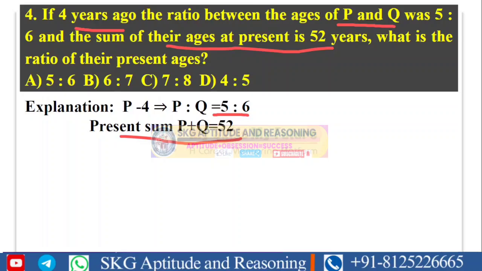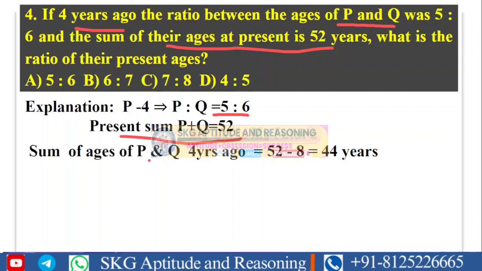Suppose what is the sum of the ages of both the persons 4 years ago? What would you say? You need to say 48 or 44. Those who say or assume 48 are absolutely wrong. Just now I cleared one point: the age difference between two persons. If one person's age decreased by 4 years, the other person's age also decreased by that same 4 years. That's why if two persons are there, we need to subtract that many years, and if three persons are there, we need to subtract that many years, or add that many years. So the sum of ages of P and Q 4 years ago is 52 minus 8.